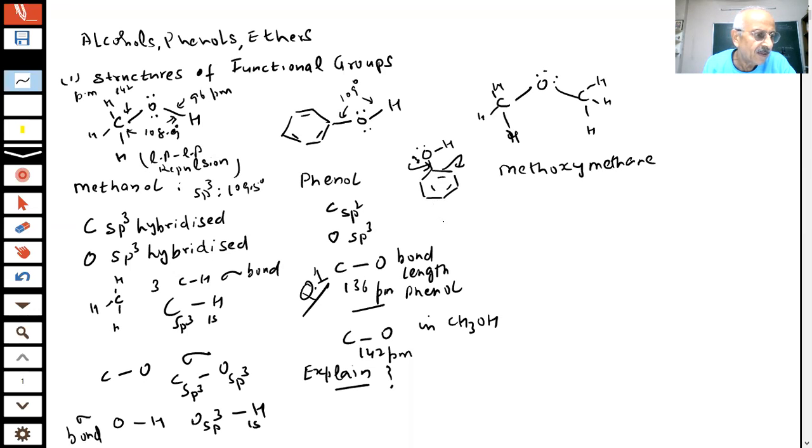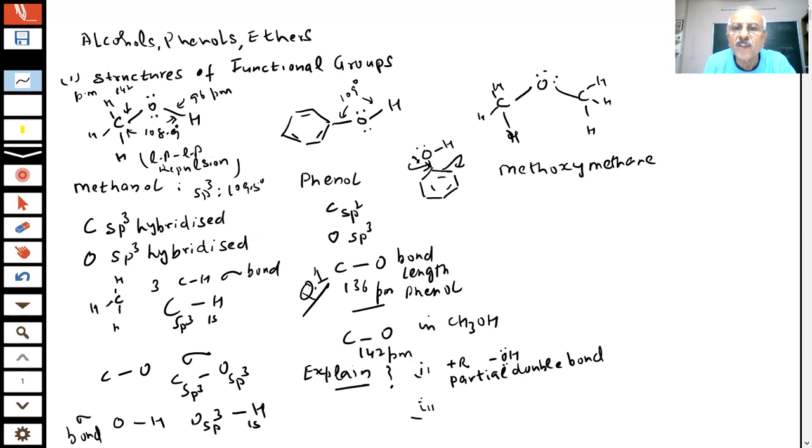Sir, double bond character. One, you are saying, due to the plus R effect of the OH group. This is an atom which has lone pairs of electrons, so they can be shared. The benzene ring can withdraw this electron. The unshared pair of oxygen is in conjugation with the aromatic system. So, due to the plus R effect of OH, there is a partial double bond character. Okay, you have already said that.